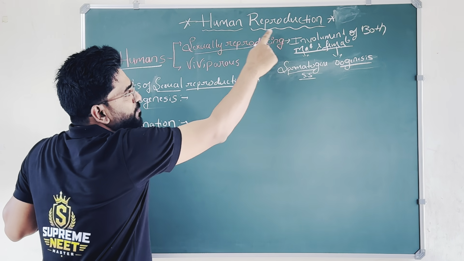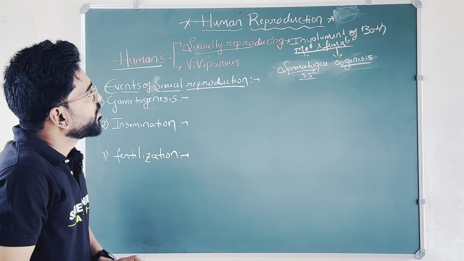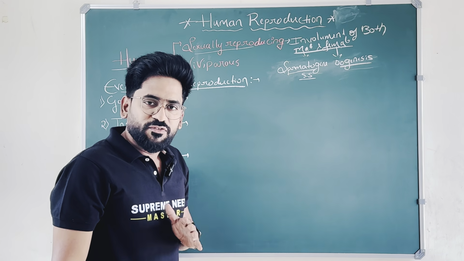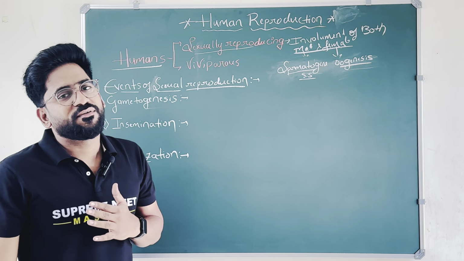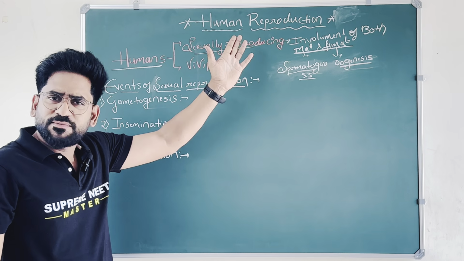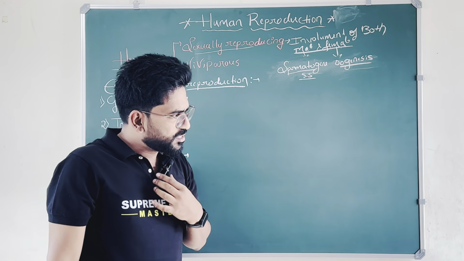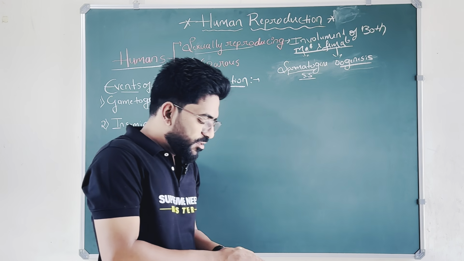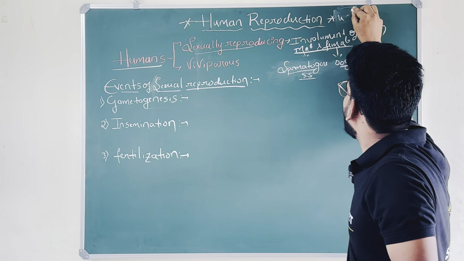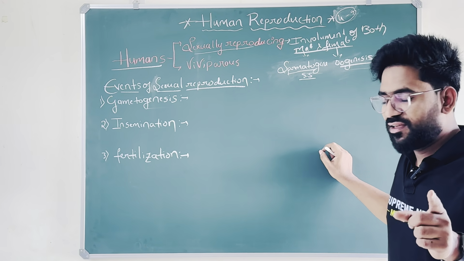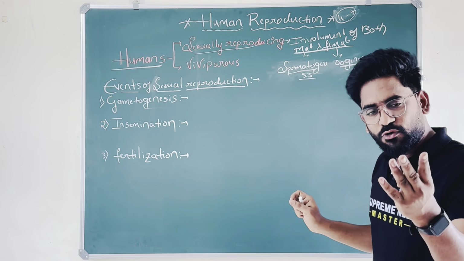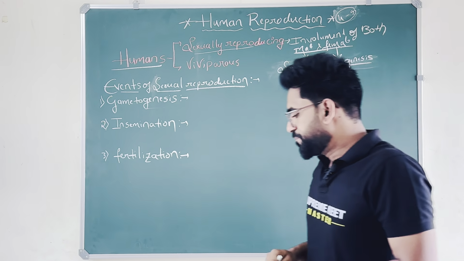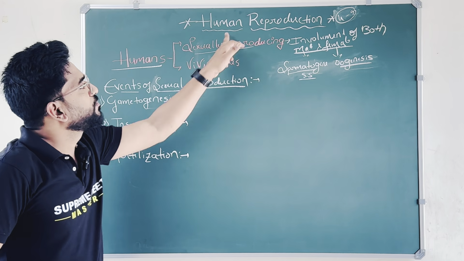We'll come to the lesson human reproduction. This is the most important lesson in the PU board exams and also in NEET. In board exams, nearly 5 marks, 10 marks and 2 marks questions will be covered from this major chapter, human reproduction. And in NEET, I guarantee about 4 to 5 questions definitely. Each year nearly 4 questions, maximum 4, and in some cases nearly 5 in NEET exams. Okay, what is human reproduction?